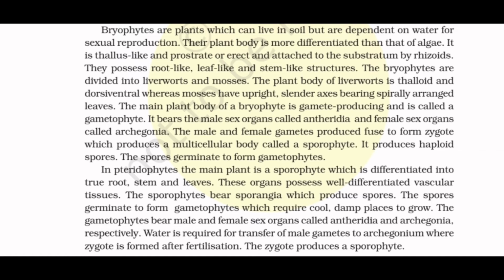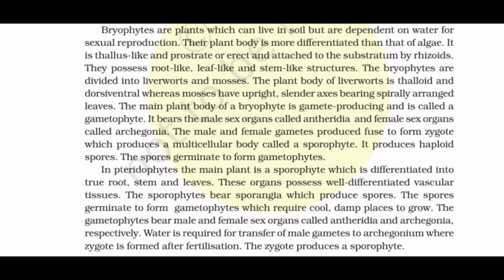The main plant body of a bryophyte is gamete producing and is called a gametophyte. It bears the male sex organs called antheridia and female sex organs called archegonia. The male and female gametes produced fuse to form zygote, which produces a multicellular body called a sporophyte. It produces haploid spores. The spores germinate to form gametophytes.